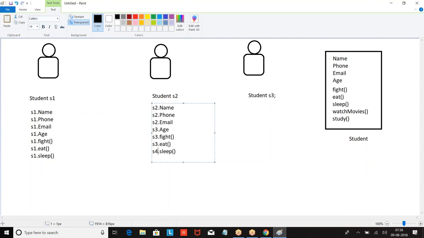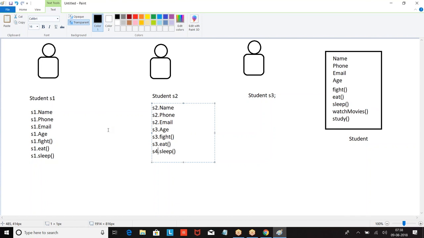Now defining it has become easier, right? Previously I used to define the complete template 3 times. Now I define the template only once and use the same template repeatedly. The burden of writing lengthy code is reduced and we are going for reusability. The structure which is already there, we are trying to reuse it. It has reduced the burden of defining everything once again. Am I right or wrong?